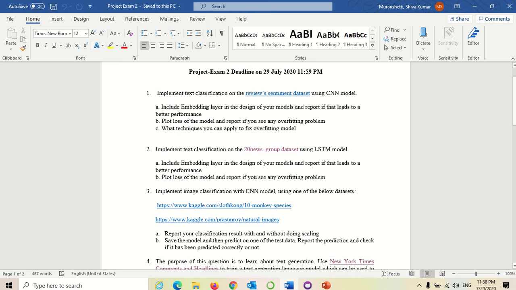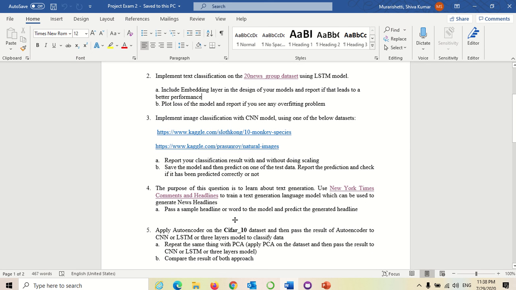Coming to the next question, it is about New York Times comments and headlines: to train a text generation model which can generate news headlines, and passing a sample headline or word to the model to predict the generated headline.